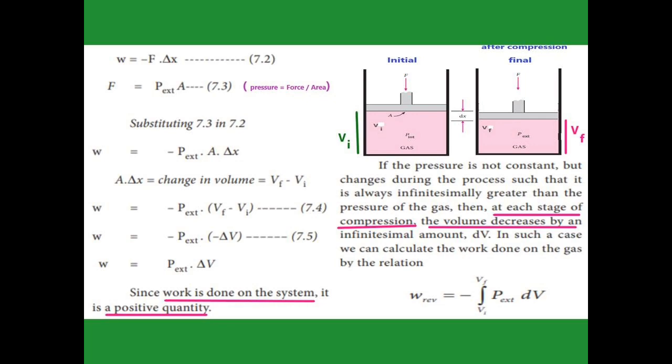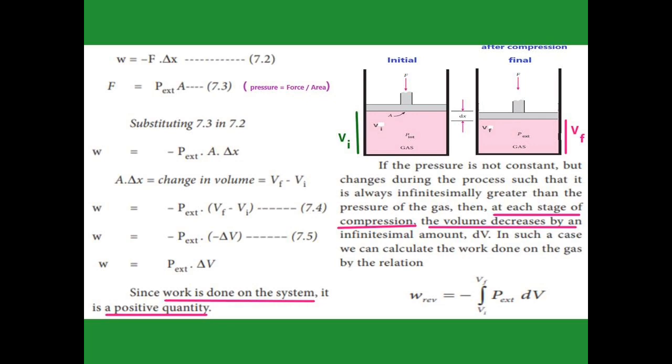Afterward, the work formula we are getting is minus P external A into Δx. You replace A into Δx by Vf minus Vi. What is Vf minus Vi? The change in volume. The change in volume is a negative value here because the final volume is smaller and the initial volume is larger, so we get minus ΔV. Then minus into minus gives the plus value here. We get work as a plus value because work is done on the system, so it is a positive quantity.